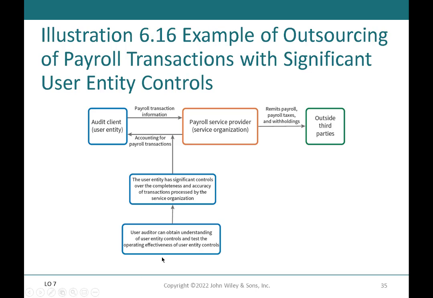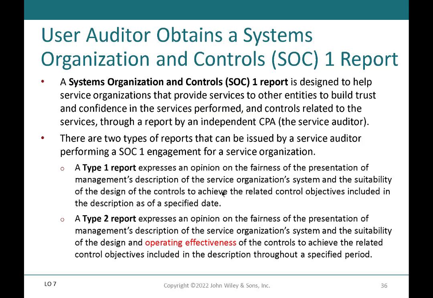So we as the user auditor can obtain this understanding of user entity controls if they have controls in place, double checking the work of this service organization. Now, that's one way that we can gain some confidence about the internal control over this payroll function in this particular example.